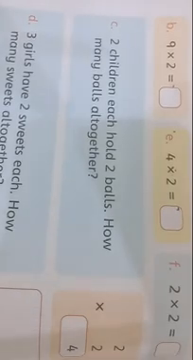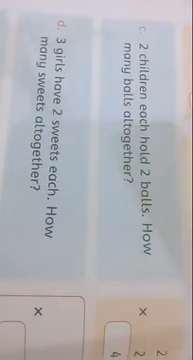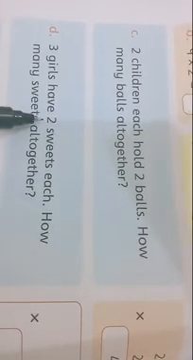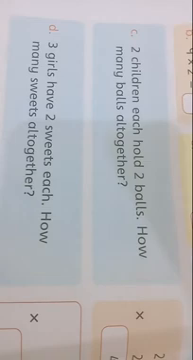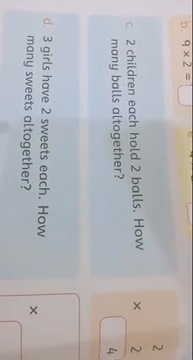Question D is a statement given here. After reading the statement, you will find the answer. 3 girls have 2 sweets each. How many sweets altogether? In my class, I am calling 3 girls. I am giving 2 sweets to one girl, 2 sweets to another girl, and 2 sweets to the third girl. How many sweets altogether?